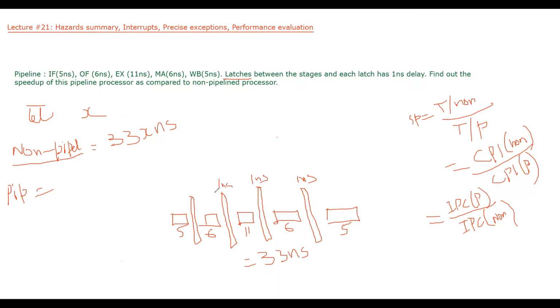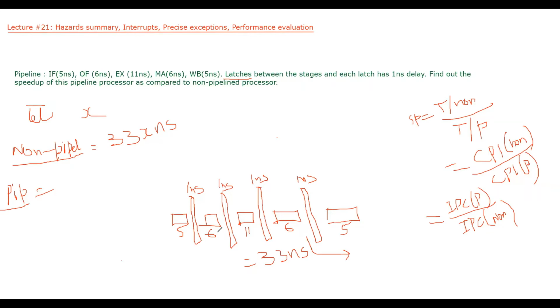So whenever you have a non-uniform pipeline, here it is a non-uniform pipeline. Non-uniform means every stage is taking a different time. So we will first make this pipeline uniform. Uniform means that we will say that every stage is taking the same time. And what will be the time?